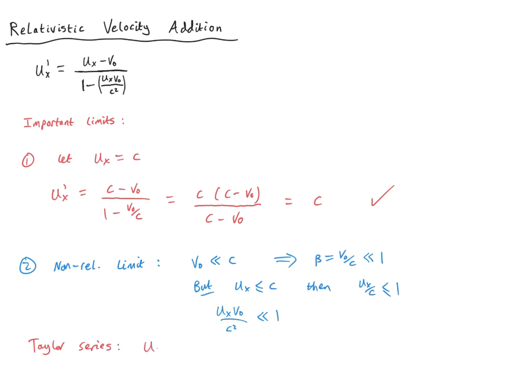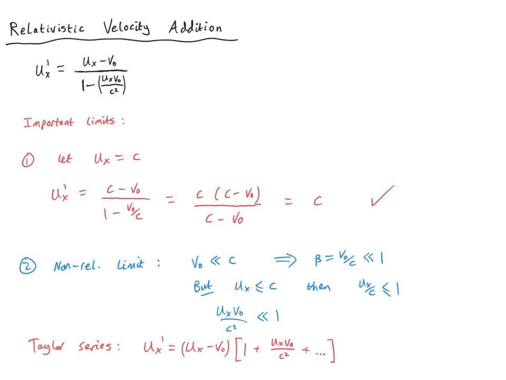and we'll obtain that ux primed is equal to ux minus v naught, that's the factor on the top, and then we can expand the 1 minus something small to the minus 1 as 1 plus the something small. The something small in this case is of course ux v naught over c squared. And then we have higher order terms in the Taylor series expansion, which are ever smaller and smaller in magnitude, and therefore I'll neglect them.